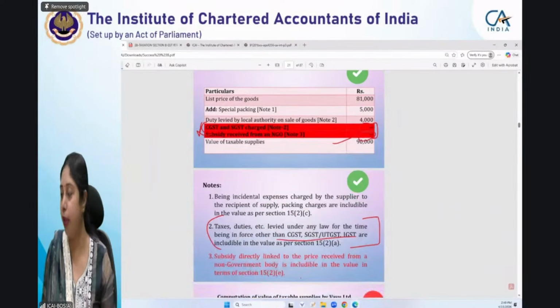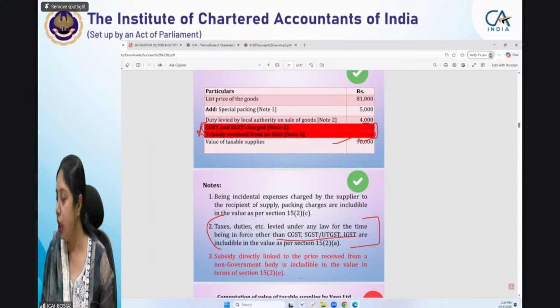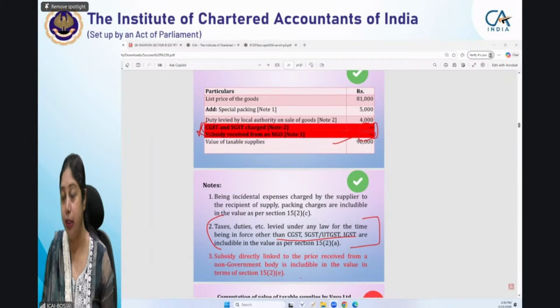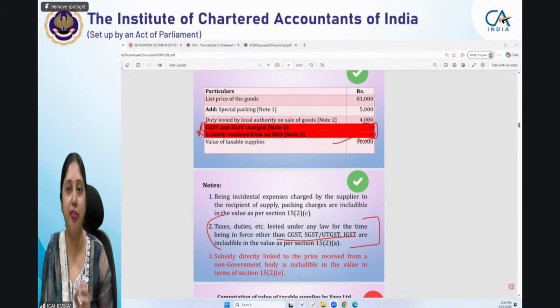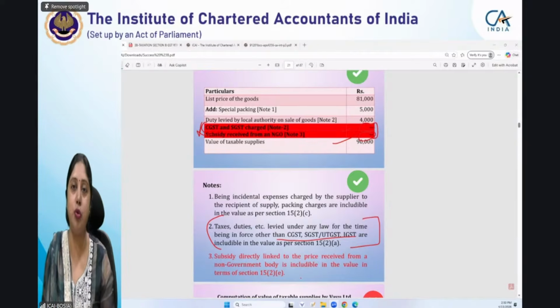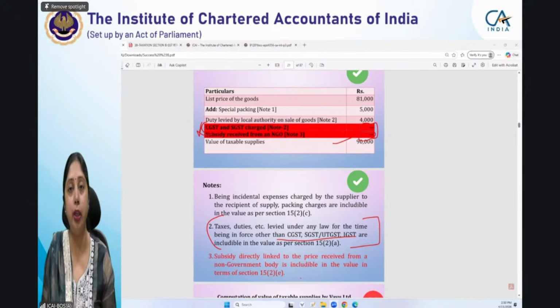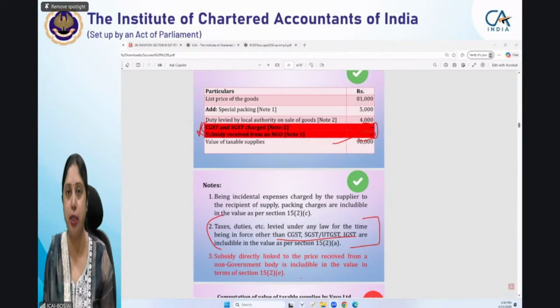Now, one more point I will show you in this particular question. These notes are given along with each line. Yes, these notes have to be given for each line item. For any line item which does not affect your answer, you also have to mention the reason for not taking it into consideration while computing the answer. You cannot ignore it, saying this is of no use to me so I will not mention any reason. No, you have to mention the reason for the same while arriving at the answer.